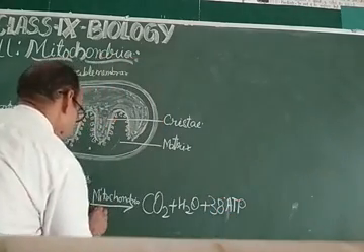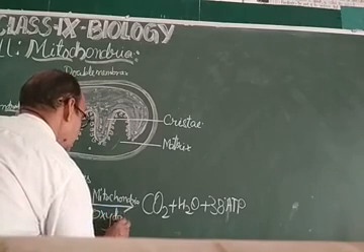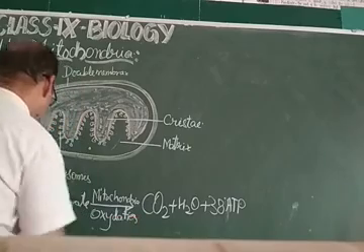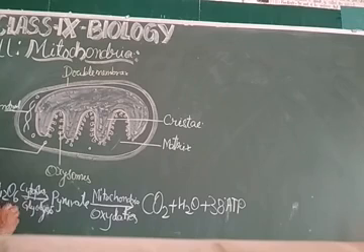This process is called oxidation, and the earlier process is called glycolysis. This is the complete process of mitochondrial function, and it is called aerobic respiration.